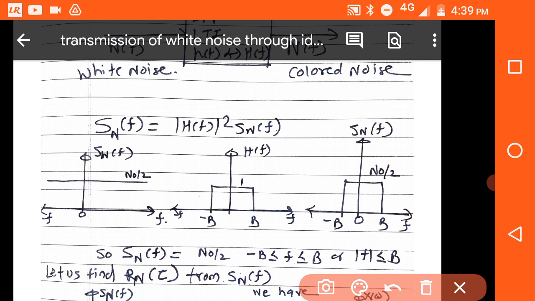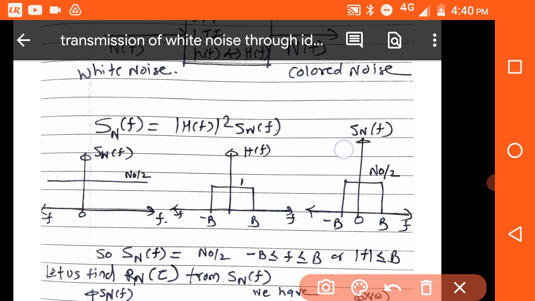So let us see. For S_W(f), this graph we know: white noise has the PSD like this. Now this is your low pass filter H(f). And S_N(f) is what? S_N(f) is the multiplication of these two. That is, the PSD of colored noise is the multiplication of these two. If you do the multiplication, you will get 1 into N naught by 2, which is N naught by 2, but for the range minus B to B.